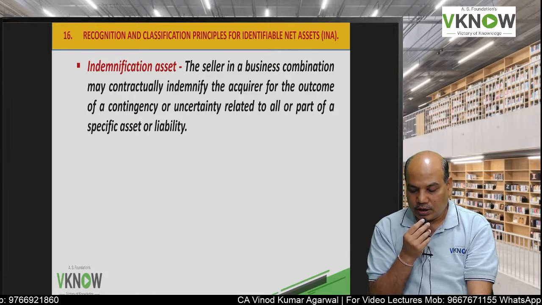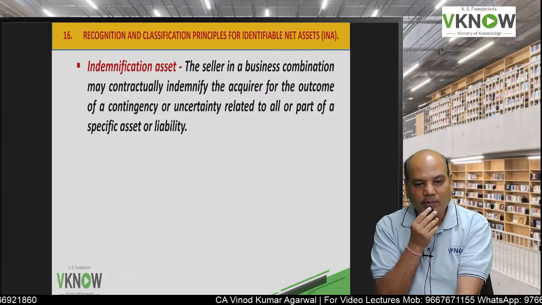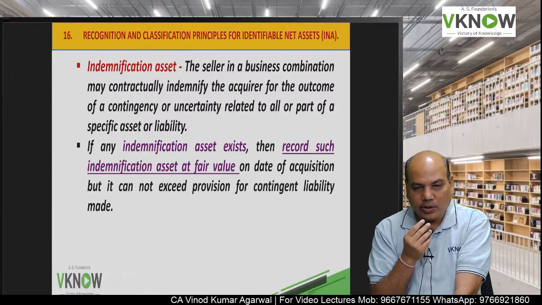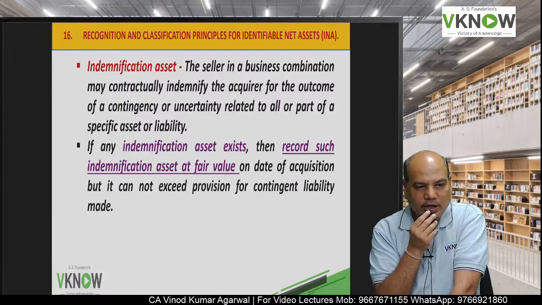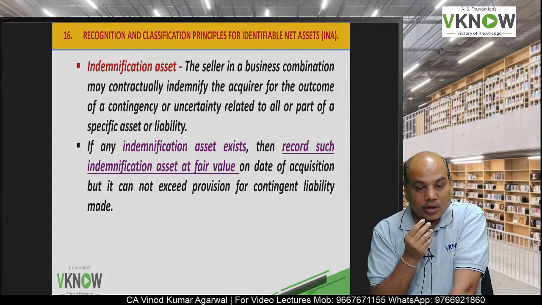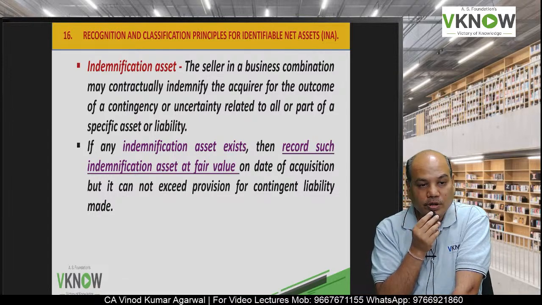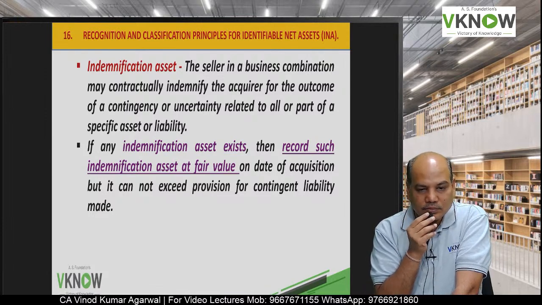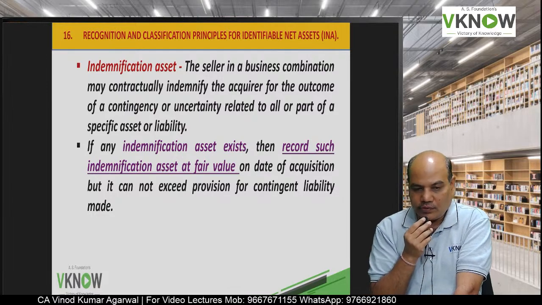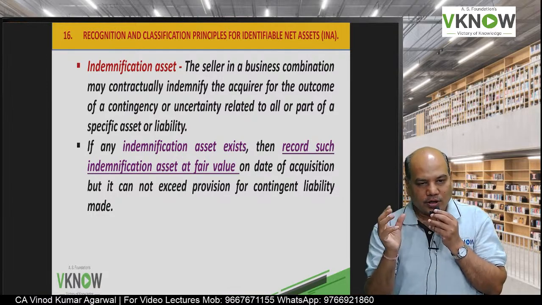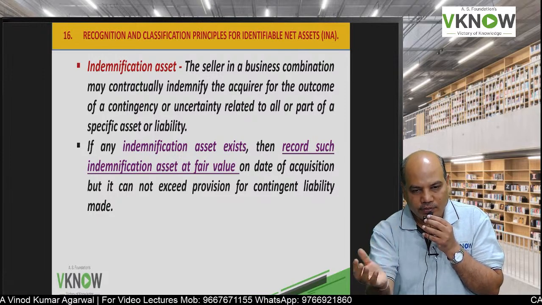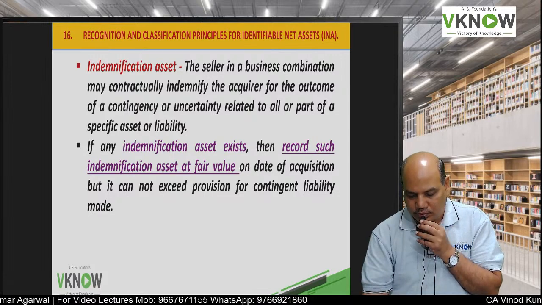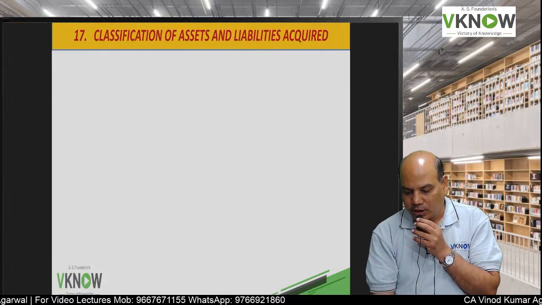So Mr. Rathi is saying that yes, we should record indemnification asset also. Indemnification asset will be recorded at fair value on the date of acquisition, but the amount recognized for indemnification asset will not exceed the contingent liability recorded. So if contingent liability recorded is 50,000, the maximum amount of indemnification asset will be 50,000. So this also you mark as important.